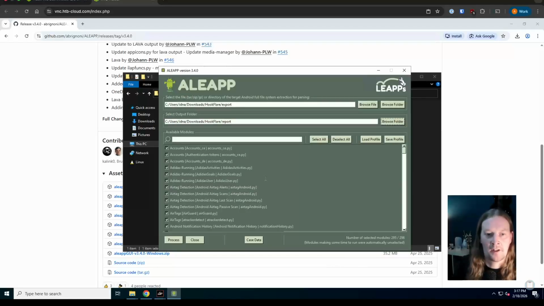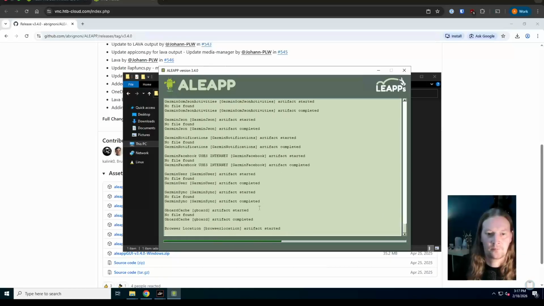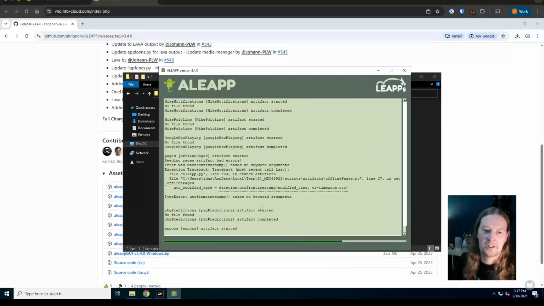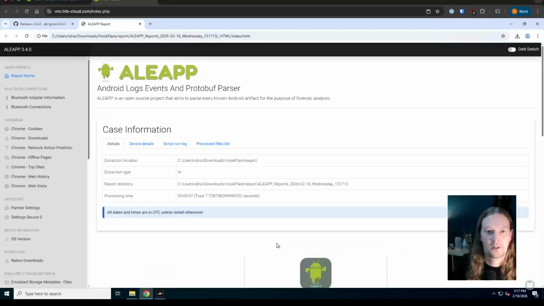All of the plugins are already selected. You could untick things that you're not interested in, but we want to see everything. And we can just click process. It doesn't take very long. You can see that whizzing through, and that's just passing through all the information, extracting various bits that could be very useful. And we can click open report.